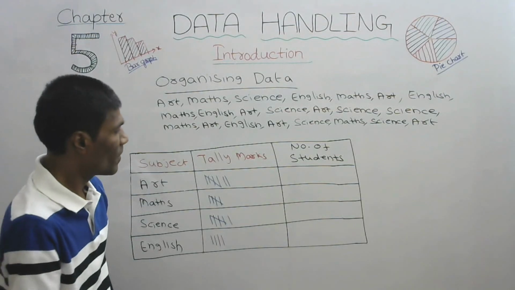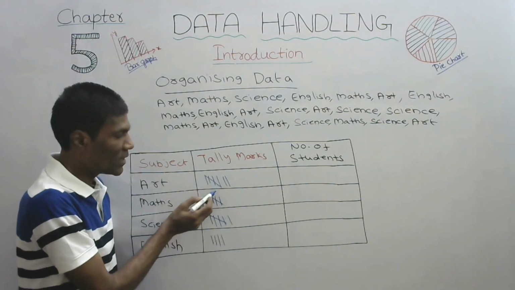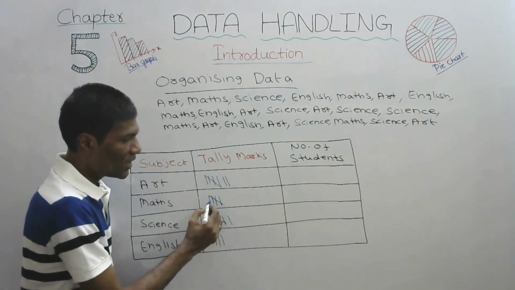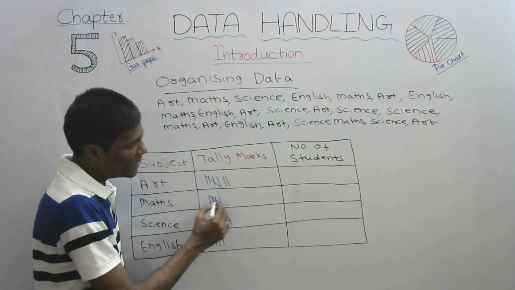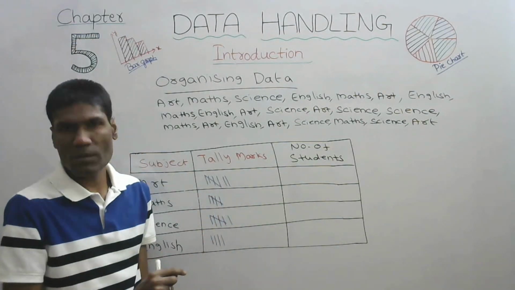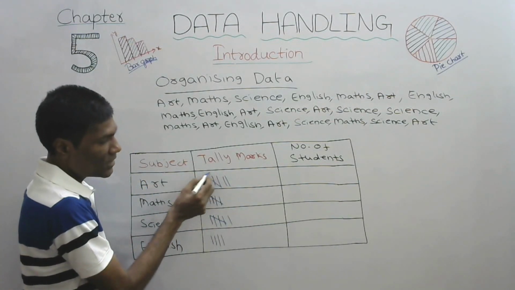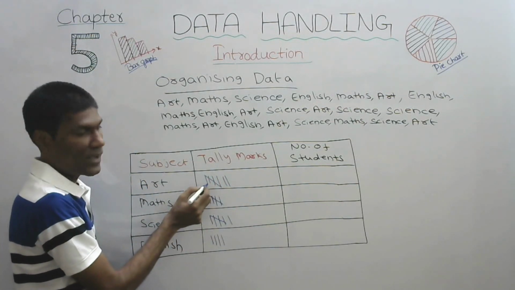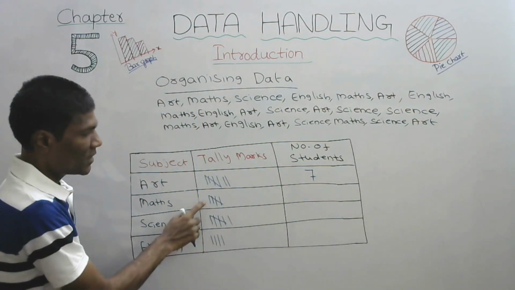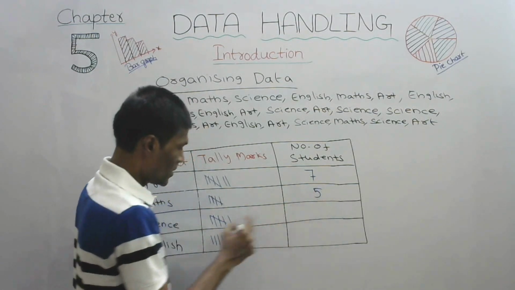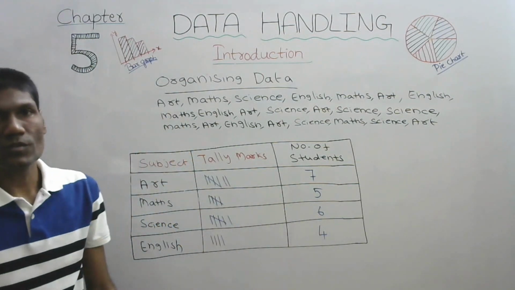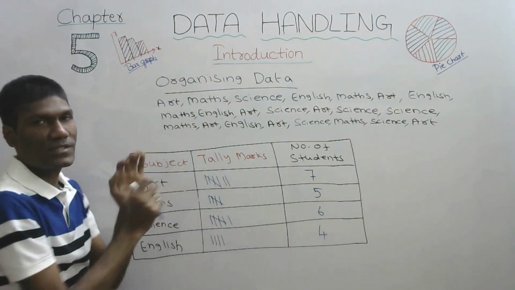So here, after 4 tally marks, we keep a line like this. That is because if we keep the tally marks in a continuous way, we even have to count them, and it is a little bit difficult. By seeing this, this is one set of 5. 5 plus 2, 7. Simply we can write 7 here. This is 5, this is 5 plus 1, 6. This is 4. So this is called organizing the data.